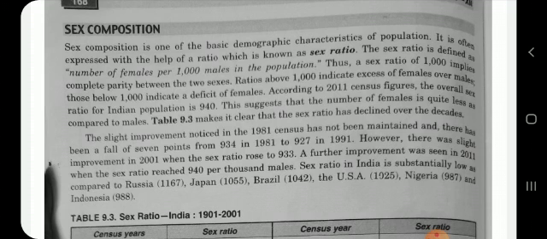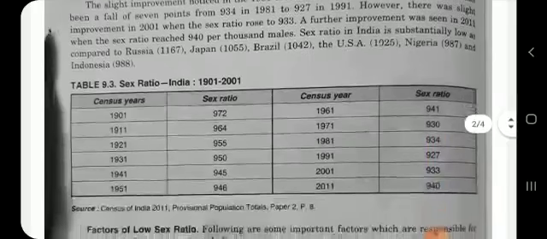According to census data from 1901 to 2011, it is clear that the sex ratio has declined over the decades. Have a quick look.